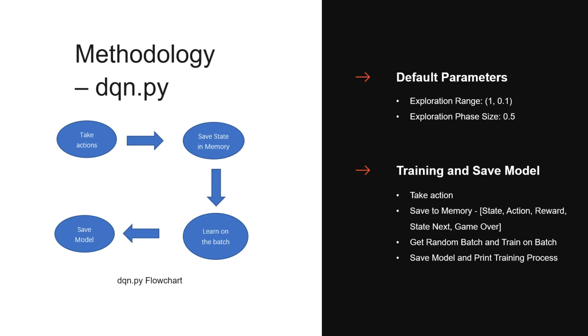And then on the left, you can see the flow chart of the dqn.py. It is mainly responsible for training and saving the model. First, it will take the action, and then it will save the information like state, action, reward, next state, game over into the memory. Then from the memory, it will get a random batch and train on this batch, and it will compute the loss of this model to improve it. Last but not least, it will save the model at the checkpoint frequency and print out the training process so that you can trace the performance well.